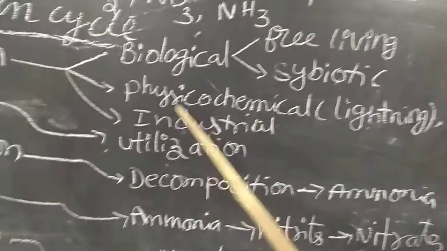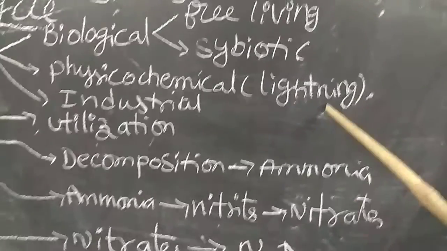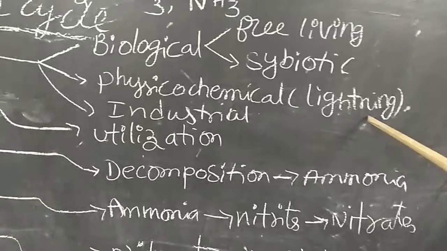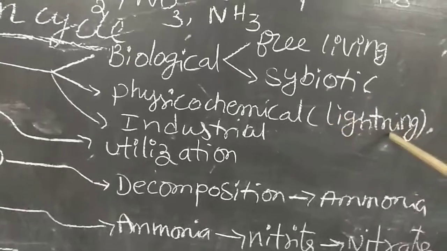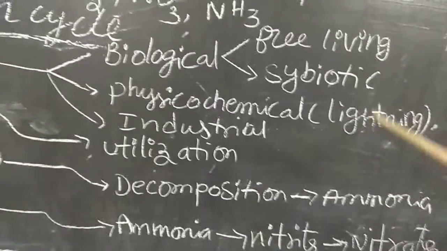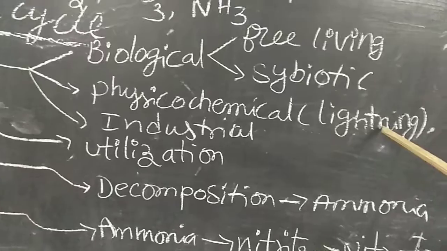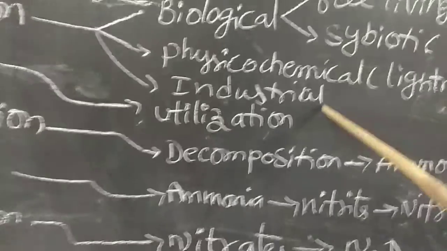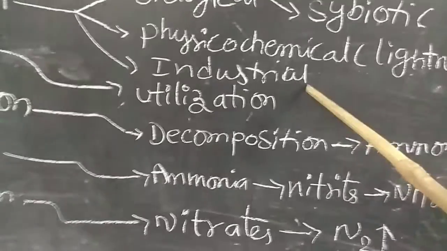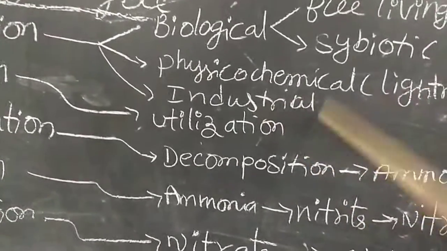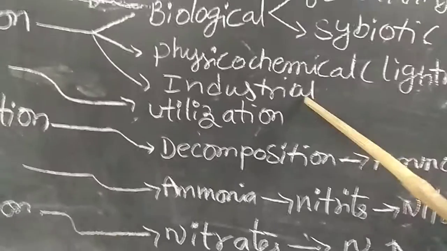And second one is physico-chemical reactions. Here, at the time of lightning, at a higher temperature, nitrogen is combined with either oxygen or hydrogen. If nitrogen combines with oxygen, they form nitrates. And if nitrogen combines with hydrogen, we can observe formation of ammonia. And third one is industrial. In industry, by exposing nitrogen to high pressure and temperature, nearly 600 degrees centigrade, these nitrogenous products are prepared. Only at the higher temperature can we break the triple bond.